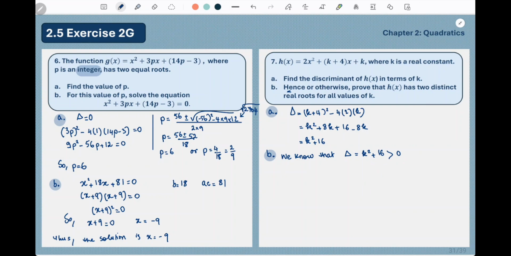That means, from the rule, when delta is strictly positive, then h(x) has distinct solutions or real roots for all k. So yeah, this is just me writing it.